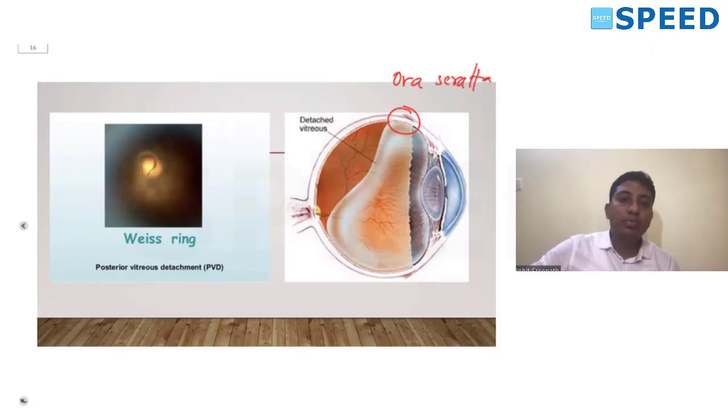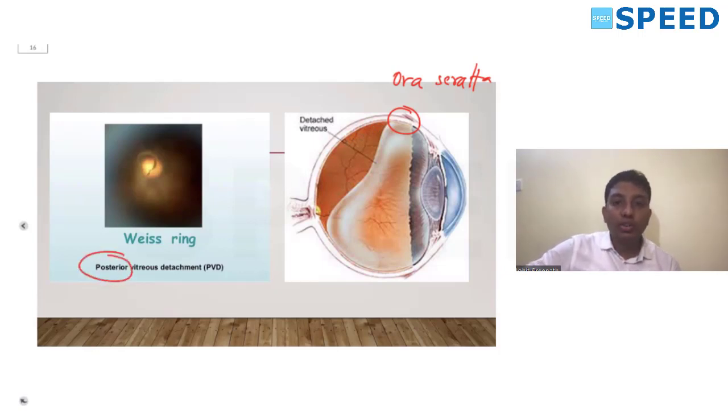The next strongest point of attachment of the vitreous is around the optic disc. Again, vitreous can be attached along the retinal blood vessels. So these are the various attachments of the vitreous. Remember, the detachment of the vitreous typically begins from the posterior pole, hence the name posterior vitreous detachment.